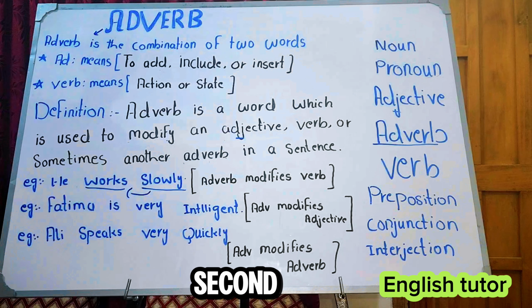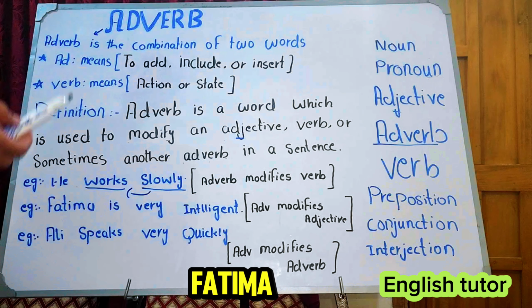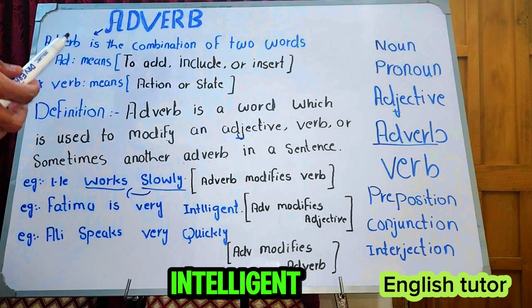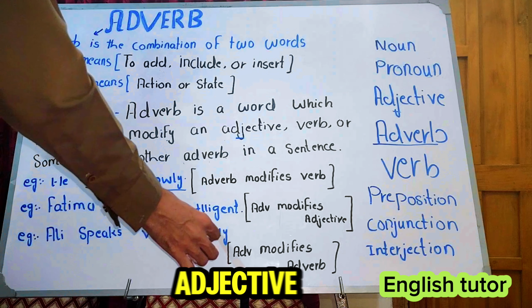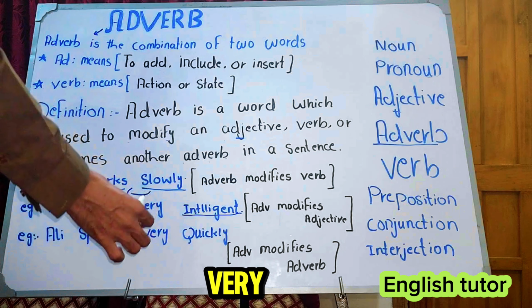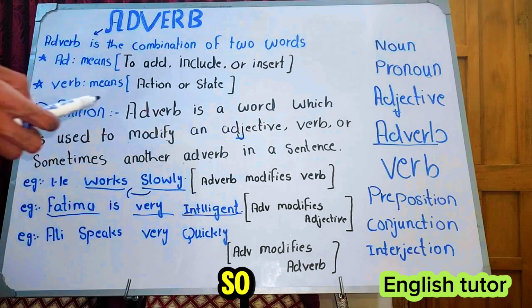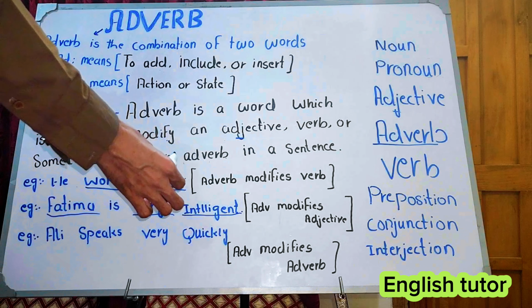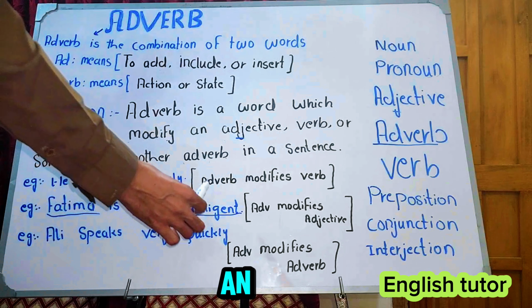Number second, Fatma is very intelligent. In this sentence, intelligent is an adjective and very is an adverb. Fatma is a noun. So adverb modifies an adjective.